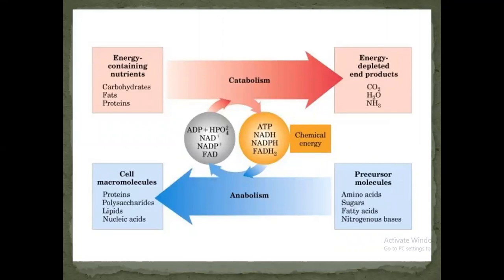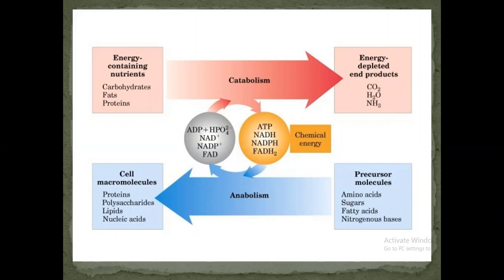Energy containing nutrients. These are carbohydrates, fats, and proteins. Whenever there is the breakdown in the biological system of these energy rich compounds or nutrients, the energy depleted end products are produced. The energy depleted end products include carbon dioxide, water, and ammonia. During this breakdown, energy is utilized.